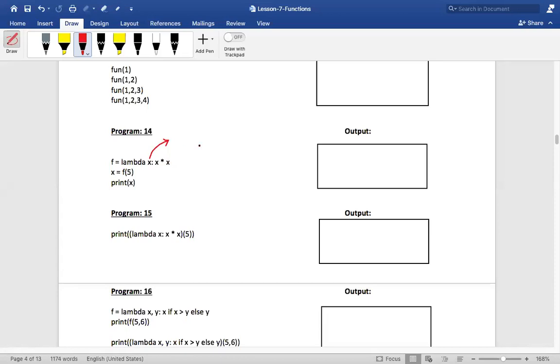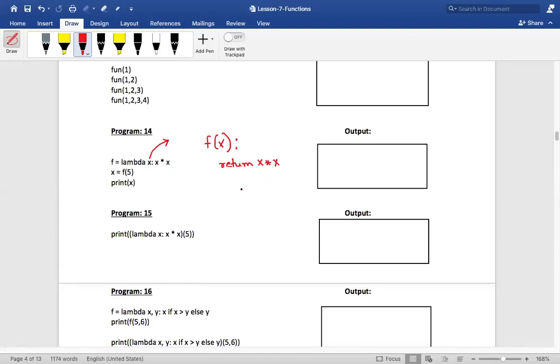Is that okay? So let me write the equivalent function, how it looks. This is not exactly the way it looks, but I'm just trying to show you how it might look if Python is converting this into a function. It would create a function called f, for example, for now. How many parameters is it expecting? It is one, right? So it would be one, then a colon, and inside this, how many expressions are there? Akshada, how many expressions? One. x into x is one expression, isn't it? And lambda functions can have only one expression. So this x into x can be considered as return x multiplied by x.